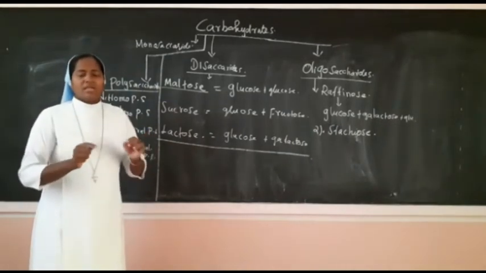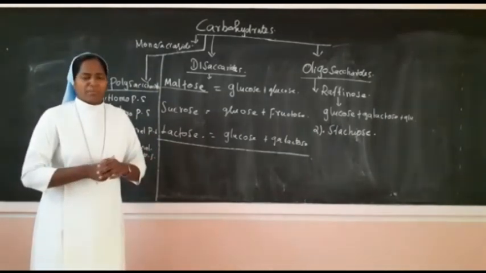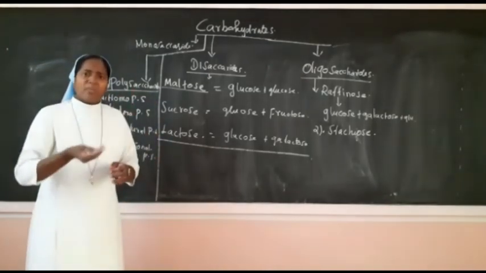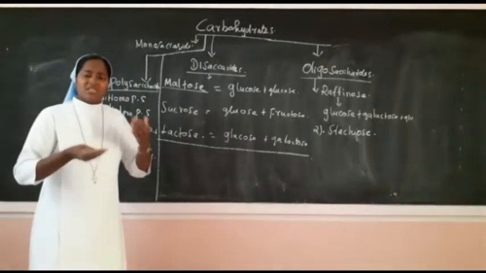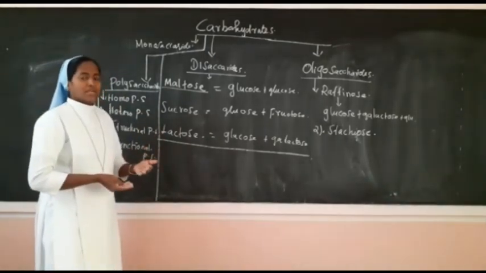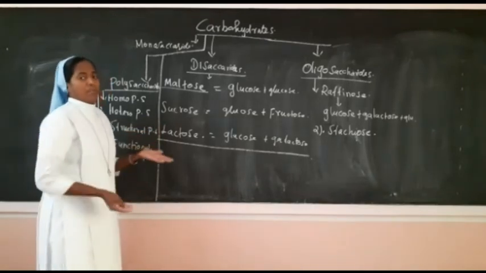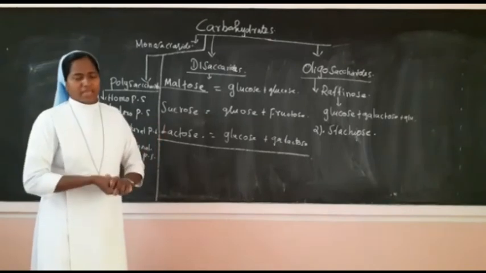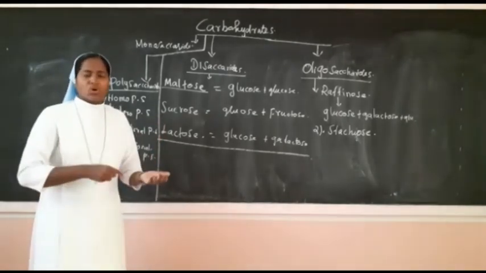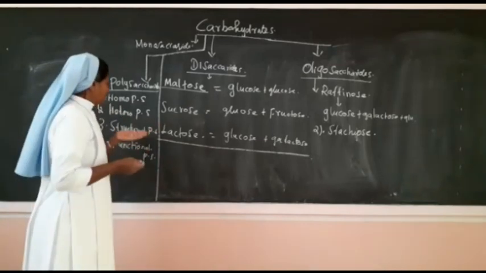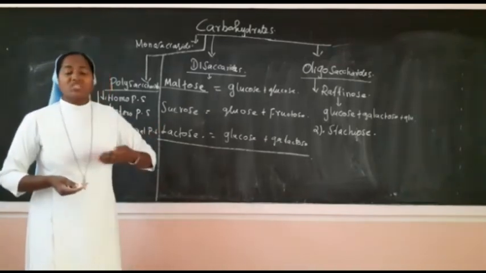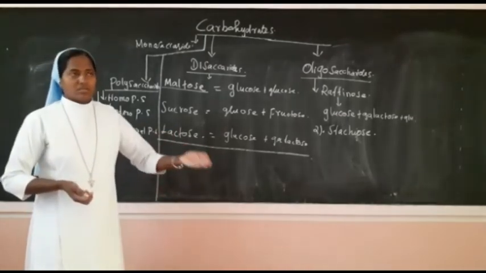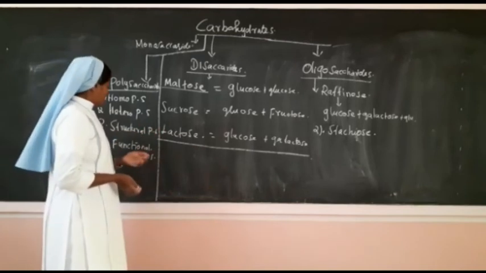The cell membrane is covered by a cell wall, and that cell wall is made up of cellulose. Cellulose is a polysaccharide, a structural polysaccharide that plays a structural role in plants. So those types of saccharides are called structural polysaccharides.